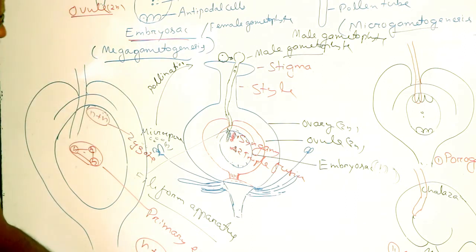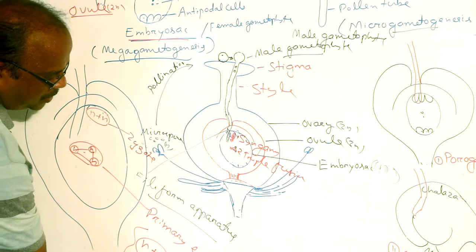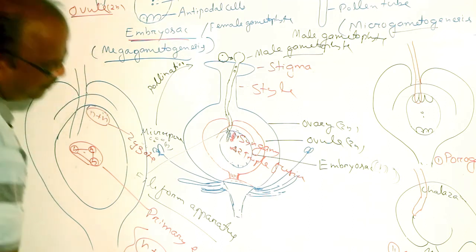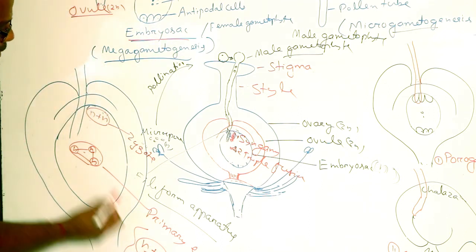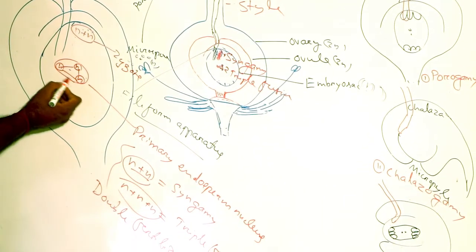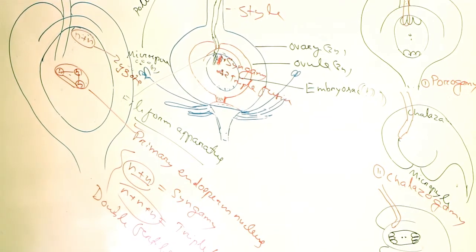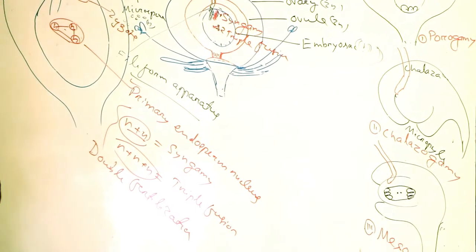As fertilization takes place twice, it is called the double fertilization process. The product of syngamy is the zygote, and the product of triple fusion is a triploid nucleus called the primary endosperm nucleus. It is all about the double fertilization process.